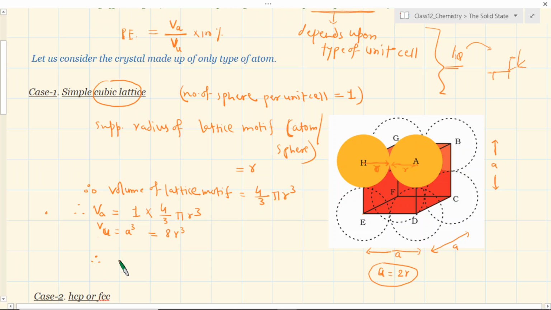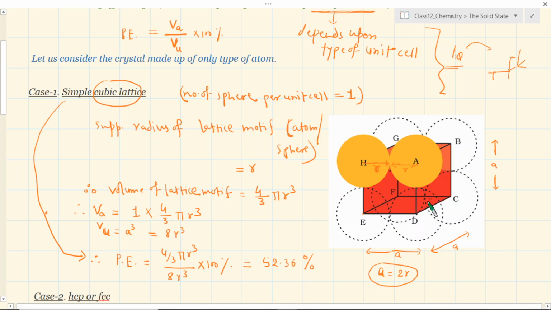and therefore packing efficiency for this simple cubic lattice, we are calculating first for the simplest cubic lattice, and that will be 4 by 3 pi r cube divided by 8 into r cube. If you solve this, of course multiplied by 100%, it will turn out to be 52.36%.